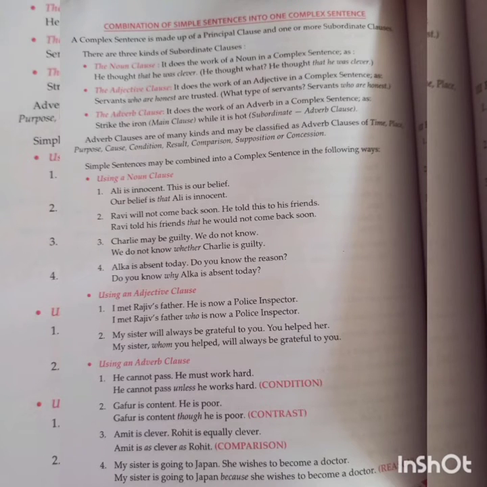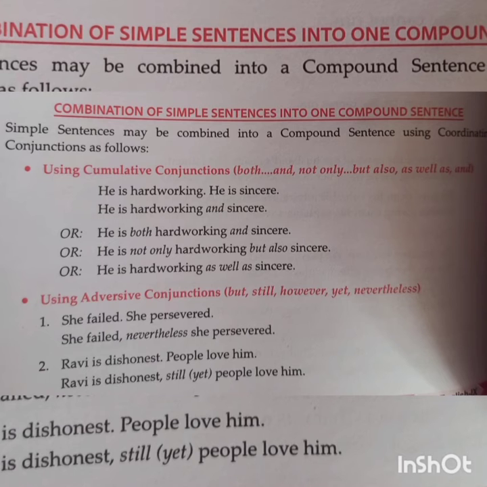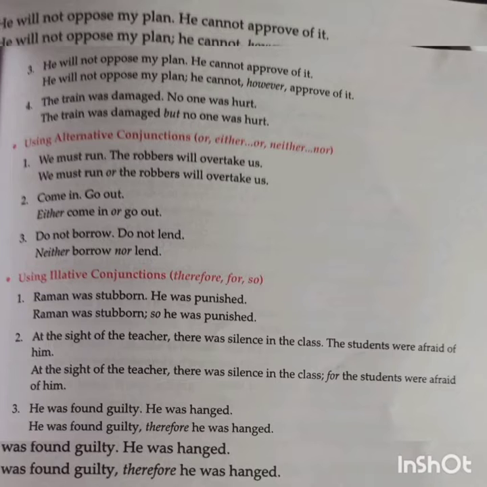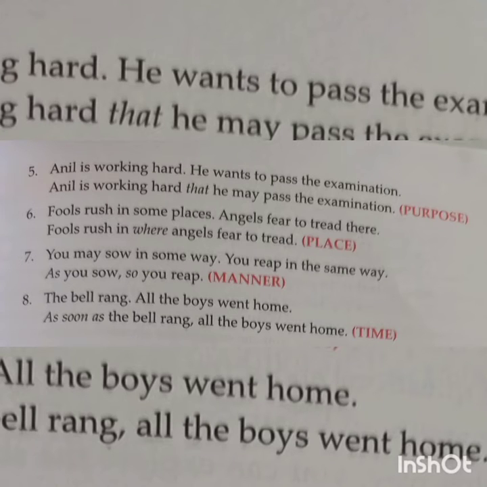Children, this is another question based on joining the sentences without the use of and, but or so. So while you join it, you should not use and, but or so. And, but or so are coordinating conjunctions. So instead of coordinating conjunctions, you have to use subordinating conjunctions like although, though, therefore, as, etc. So according to the purpose, place, manner, time, condition, contrast, reason, you can make use of conjunctions.